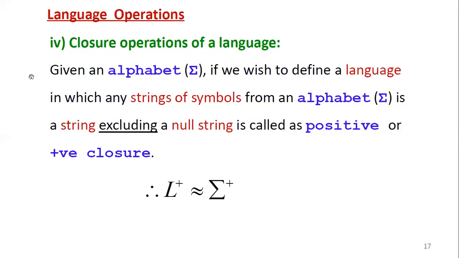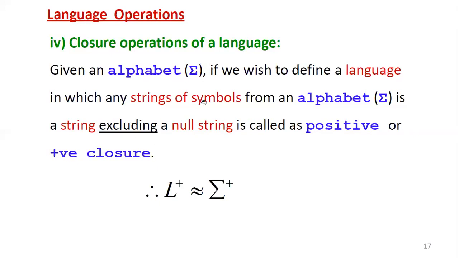So now you can recall the definition: given an alphabet sigma, if we wish to define a language in which any string of symbols from the alphabet sigma is a string, excluding a null string, it is called positive closure.